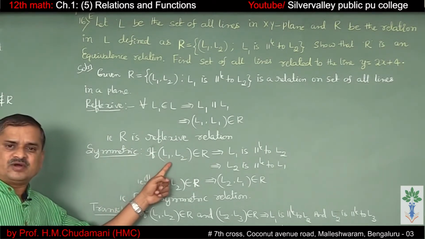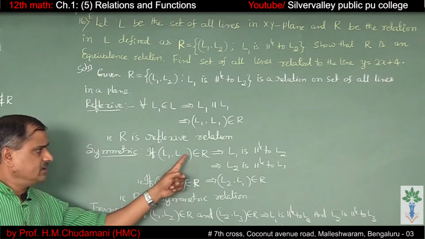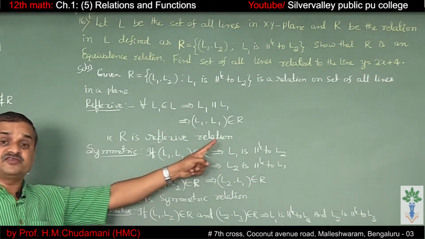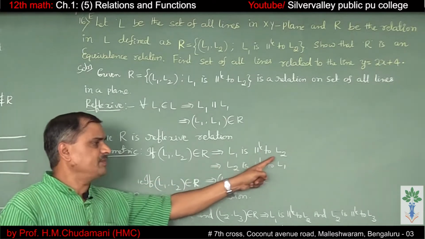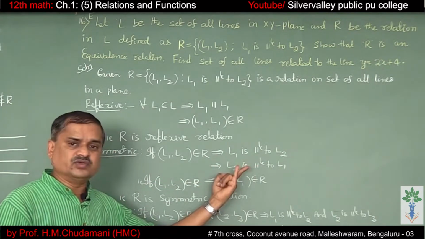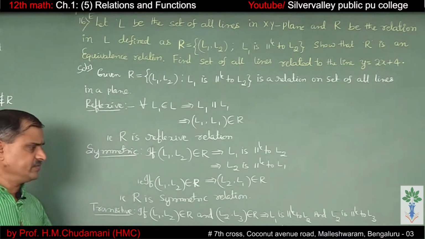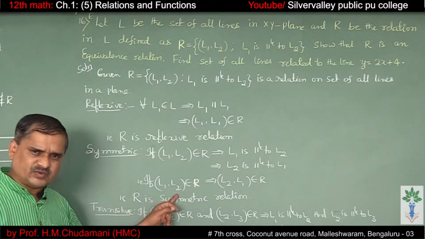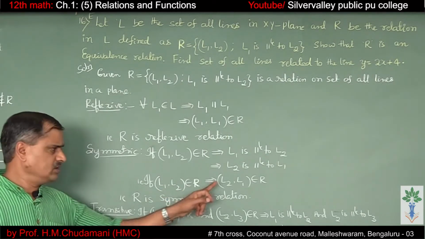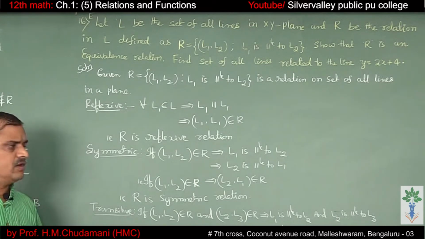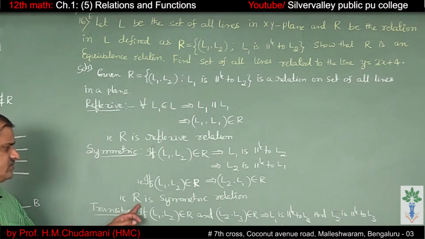If L1 comma L2 belongs to the relation, it implies L1 is parallel to L2. L1 parallel to L2 means L2 is also parallel to L1. So that means if L1 comma L2 belongs to R, then L2 comma L1 also belongs to R. Therefore, R is a symmetric relation.